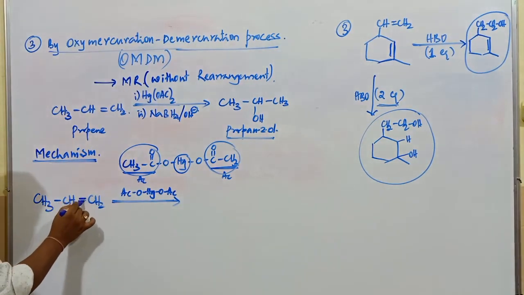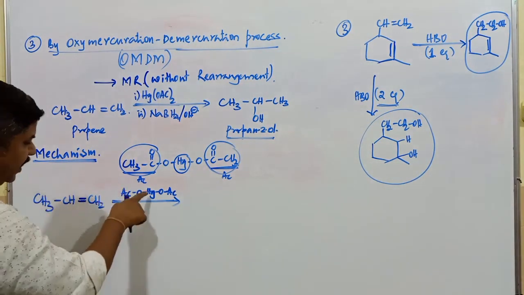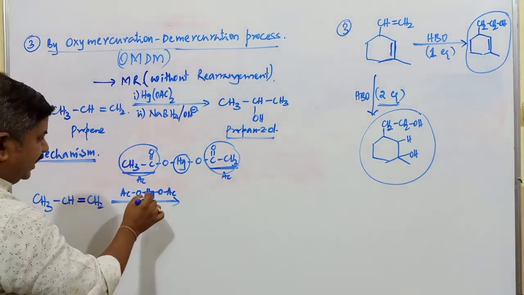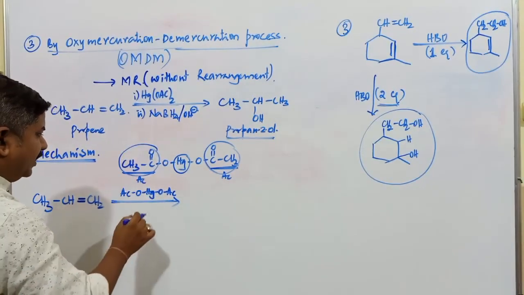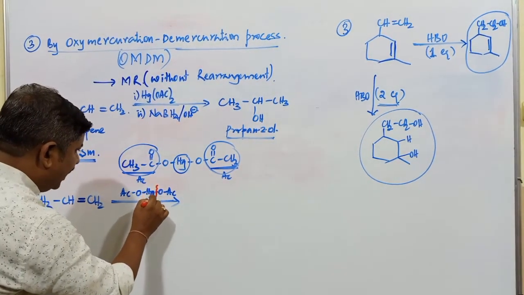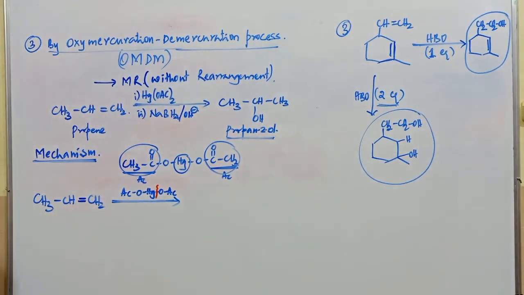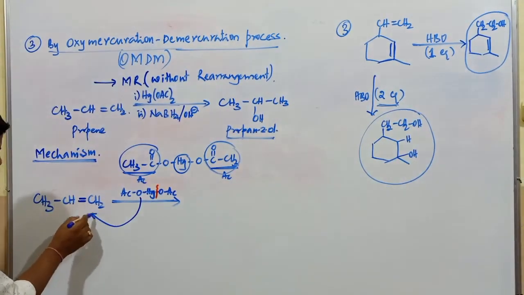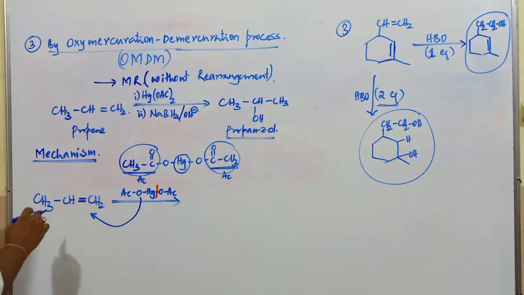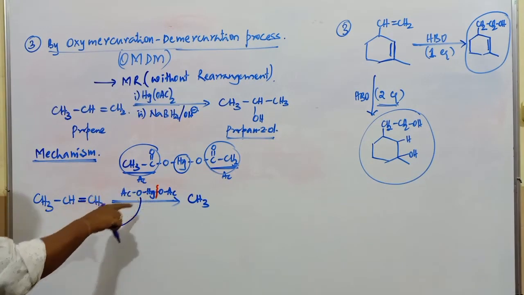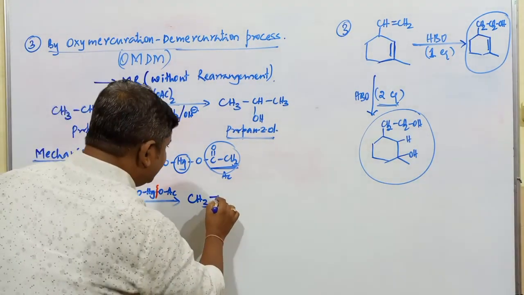The main function of this reagent is that it attacks the alkene compound, and here the pi electrons are used to polarize the bond between mercury and this oxygen atom. The bond between mercury and oxygen is completely cleaved. When the bond is cleaved, this group attacks this double bonded carbon atom.